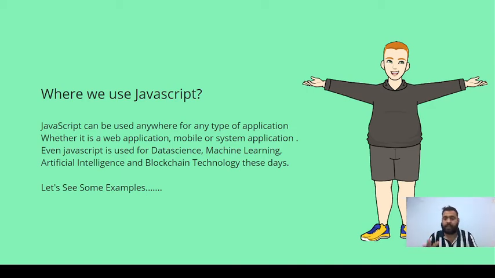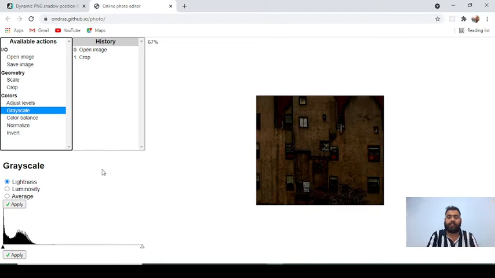Now let's see some examples of JavaScript. This is a basic web application where we are using JavaScript. In this course we are going to deliver only the basics of JavaScript, concepts which you can use in front end or in back end. So both sides you can use those basics. After this series we are going to deliver the front end courses first, then we will talk about the back end. So now let's see this web application.